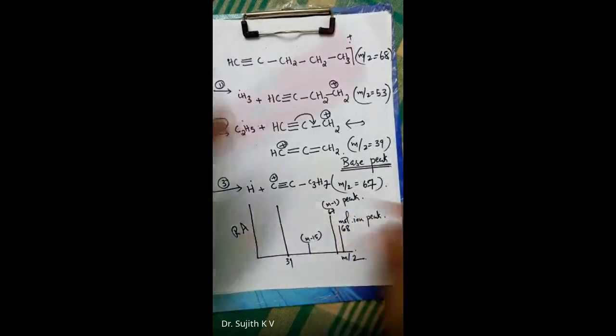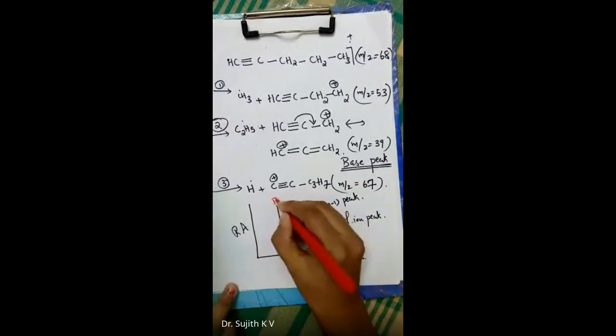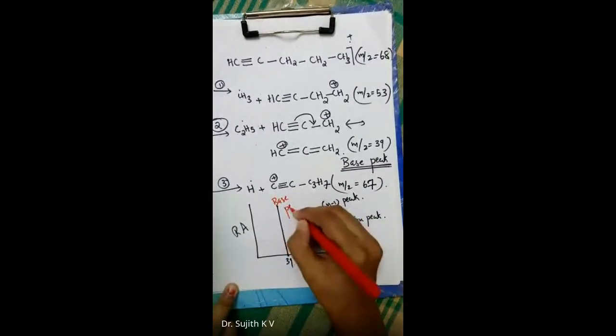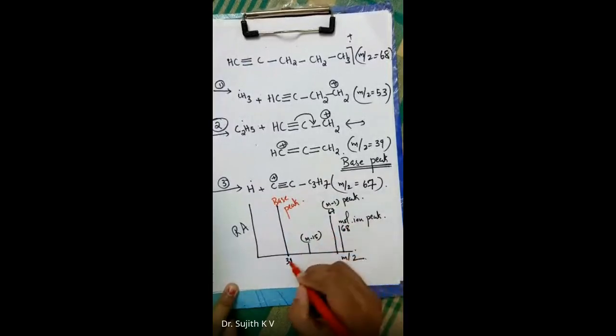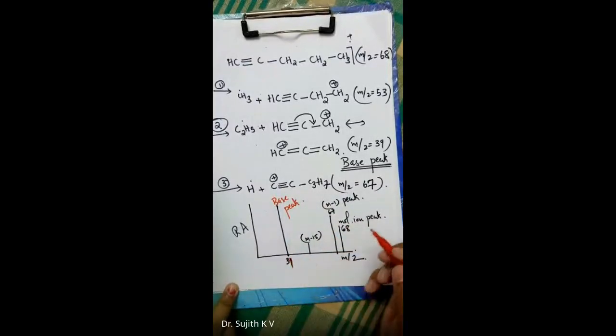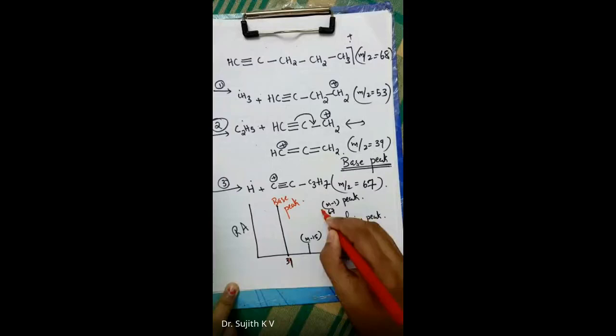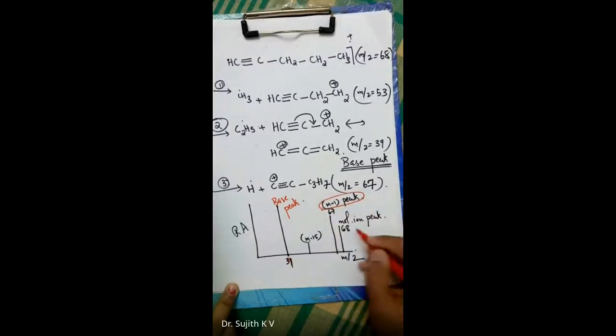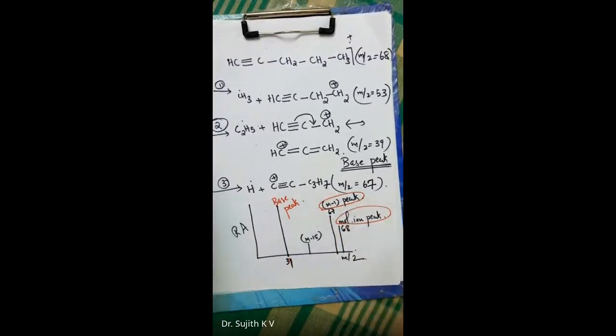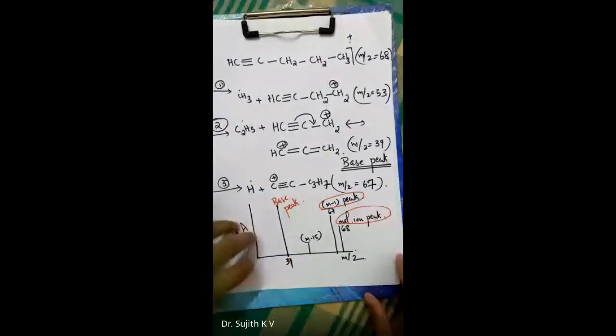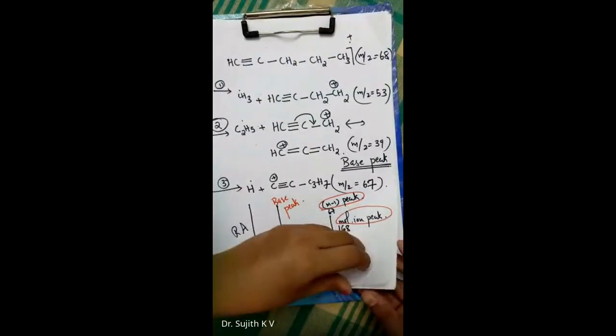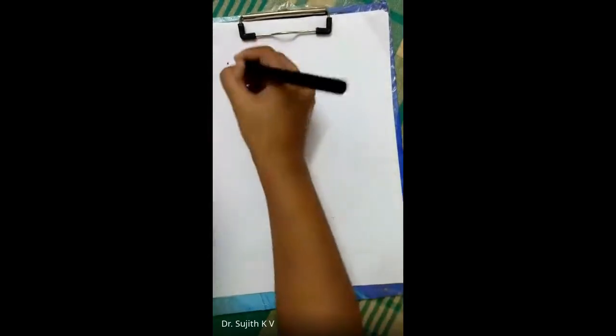39. m/z equal to 39 is the base peak. At 67 there is a prominent peak, that is the M-1 peak, and the molecular ion peak is at 68, and it is comparatively strong. With this, the discussion on alkynes is over, and next is aromatic hydrocarbons.